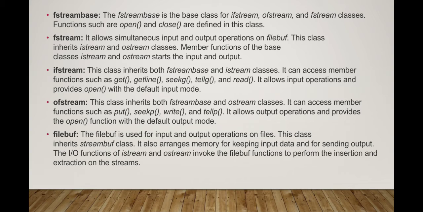In ifstream, the open function has a default input mode, and in the ofstream class the open function has the default output mode. That is the difference.